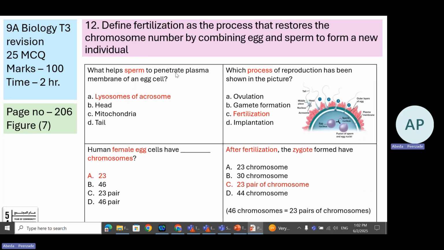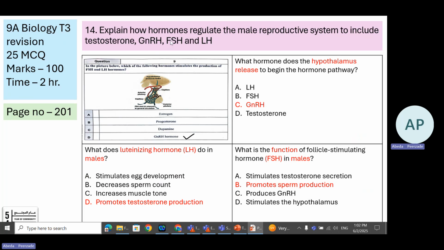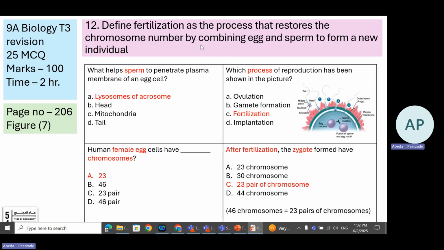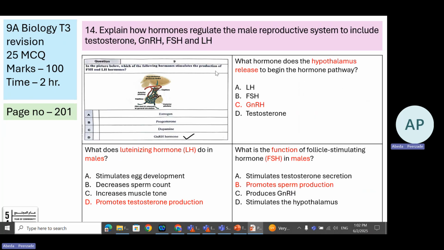Question number 14. Explain how hormones regulate the male reproductive system, to include testosterone, GnRH, FSH, and LH. Question number 13 is coinciding with question number 8, so we have already discussed it. The production of FSH and LH hormones is stimulated by GnRH hormone.